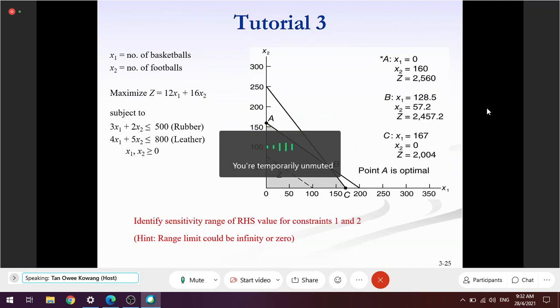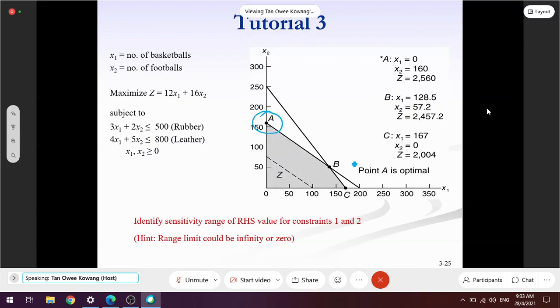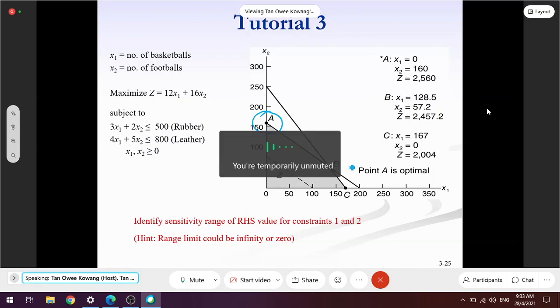Now, tutorial 3, which is the optimum point? A, okay, A is the optimum point. So based on the table, what does the table tell you? If the optimum point is at A, there's only one limit. Am I right? One limit. Where does the limit come from? The point should be at x2 or x1? x2, correct.